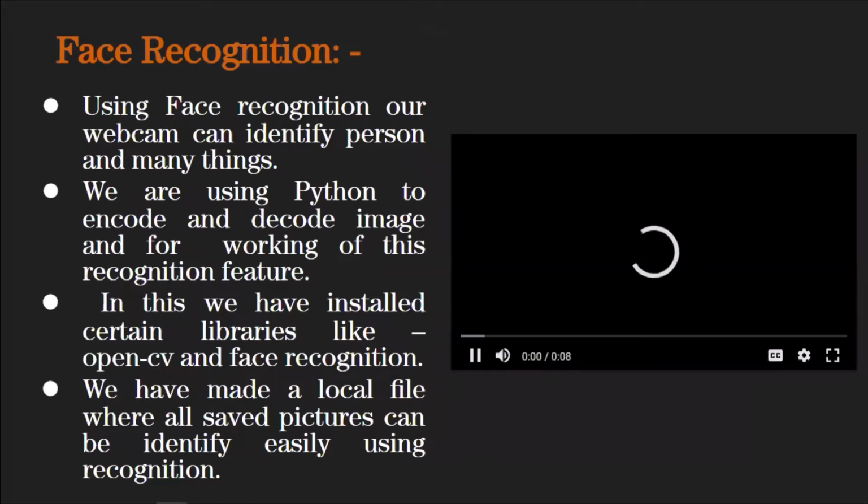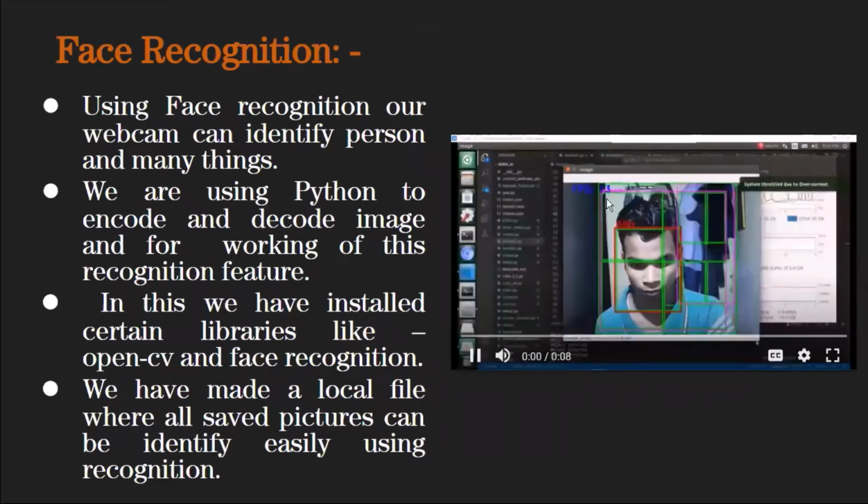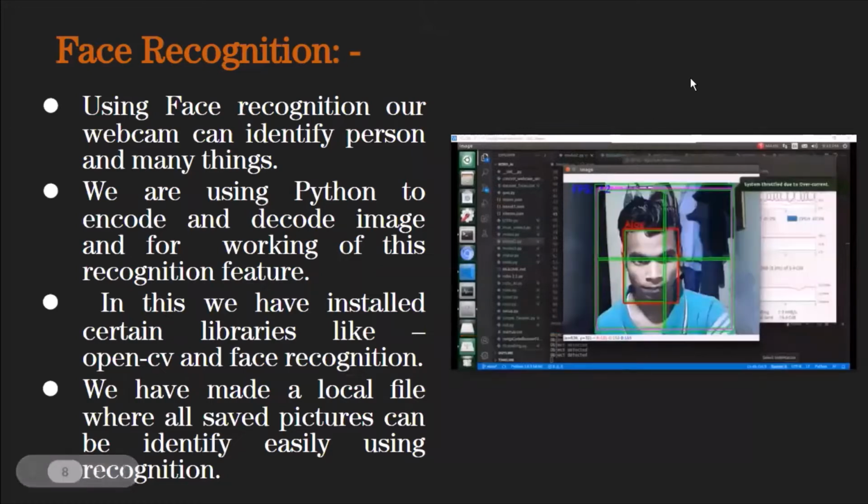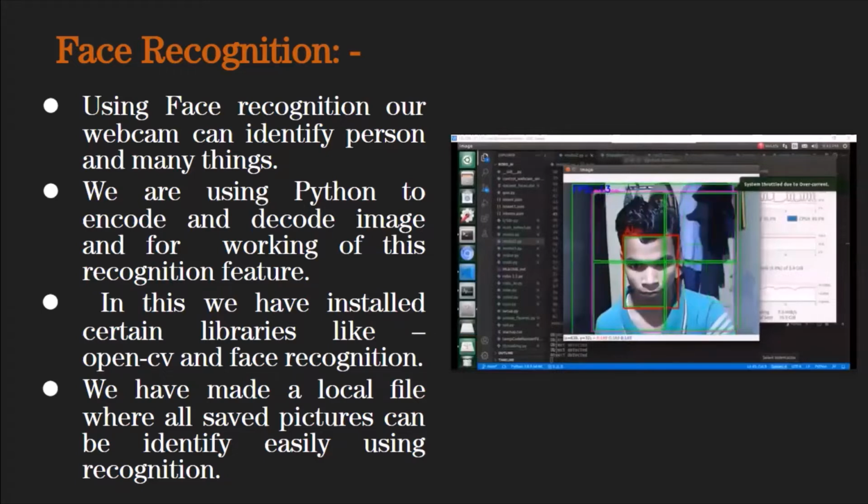In our robot, we are using the face recognition feature, and using it our webcam can identify a person and many things. As we can see in this video, our webcam can recognize that person, and we are using Python to encode and decode images for the working of this recognition feature. We have installed certain libraries like OpenCV and face recognition. We have made a local file where all saved pictures can be identified easily using this recognition feature. Next slide will be explained by Shweta Girkar.